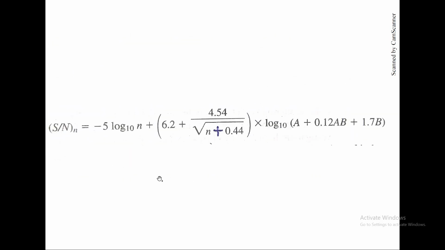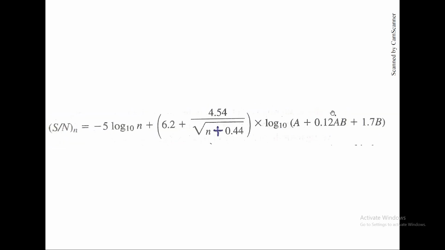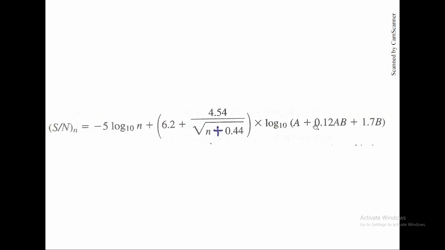Formula: to find that S/N of n, there is a formula: minus 5 log base 10 of n plus 6.2 plus 4.5 by root n, plus 0.44 into log base 10 of this. This part is basically the old SNR. If you observe, this is the old SNR, that S/N, this is the old part, right? That part.